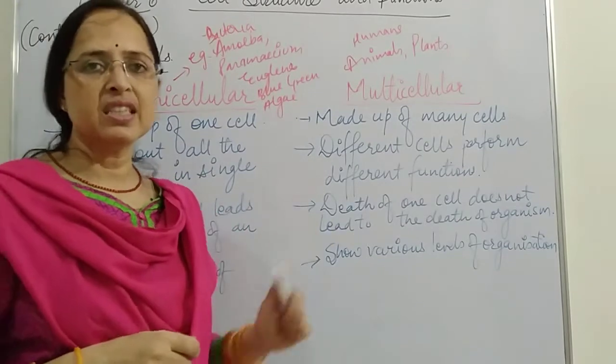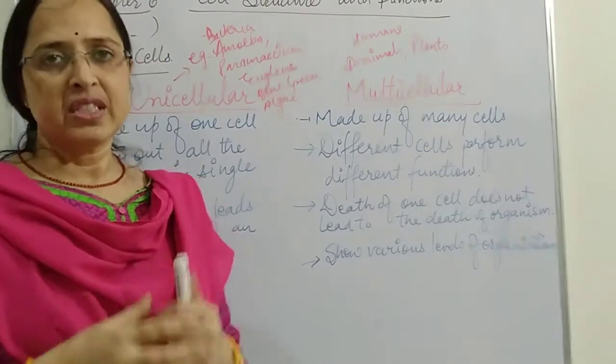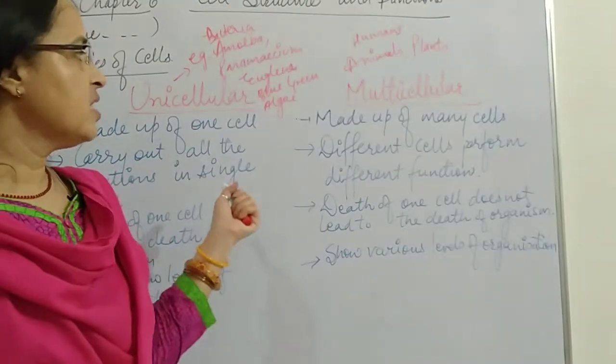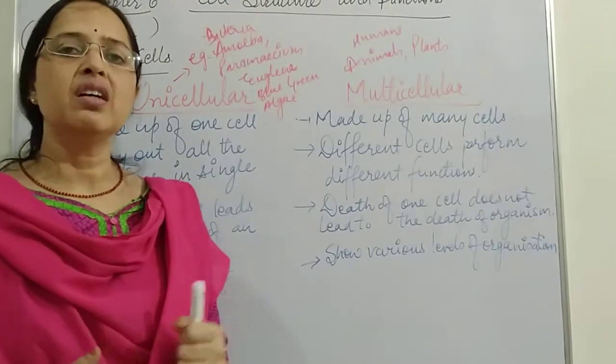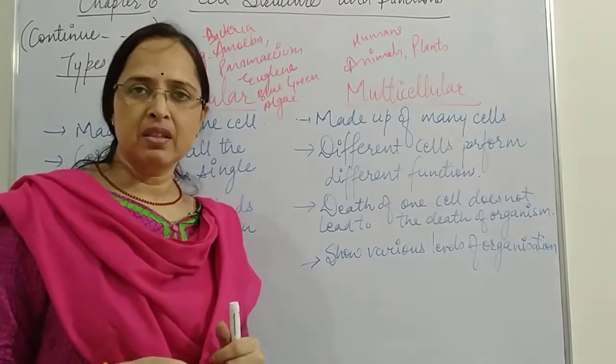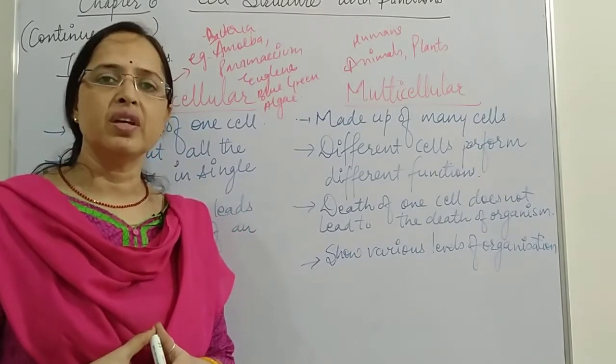Now we'll discuss the next topic, that is the different types of cells based on their shape. This was the difference between the types of cells on the basis of their number. Now next we are going to discuss the types of cells based on their shape.